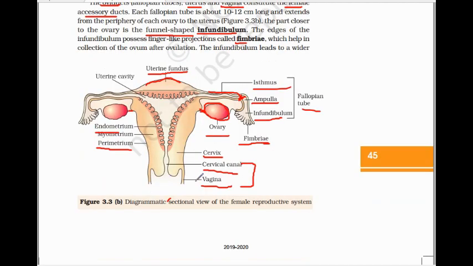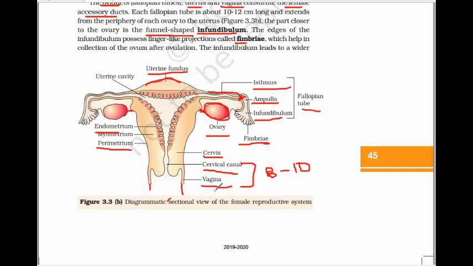Okay, now how about this vagina? It is also 8 to 10 centimeter long. Okay. And here is the fibromuscular tube. ये जो है एक fibromuscular tube होता है, थोड़ा सा long होगा इससे. Okay, and here it contains few bacteria that are known as lactobacilli. इसमें lactobacilli bacteria होता है. Okay, and this bacteria ferment glycogen which produces acidity in this vagina to prevent microbial growth.